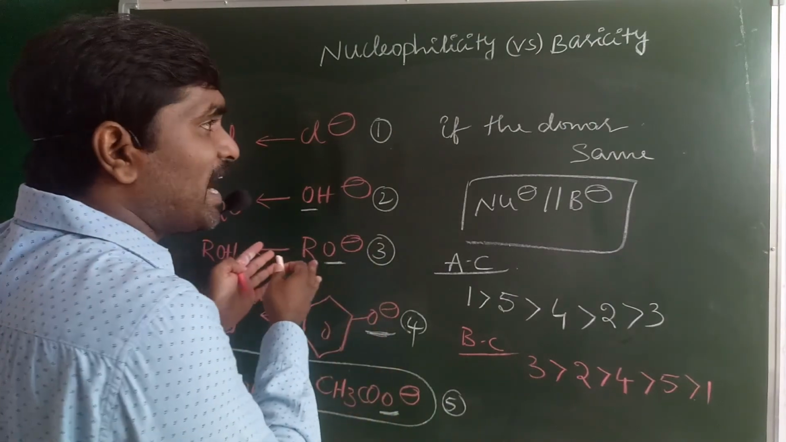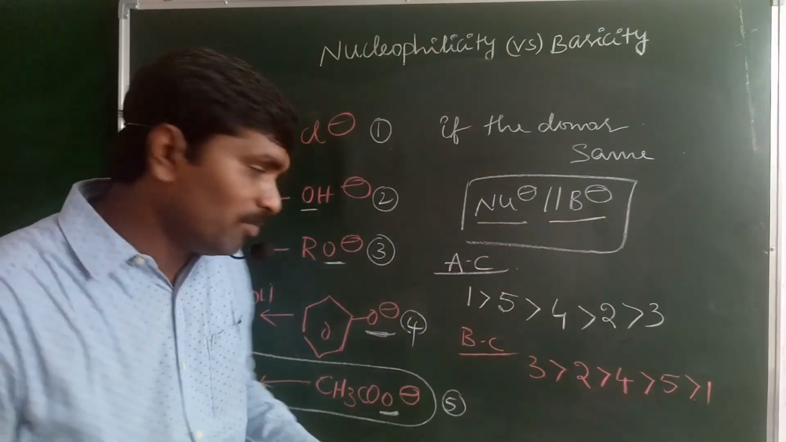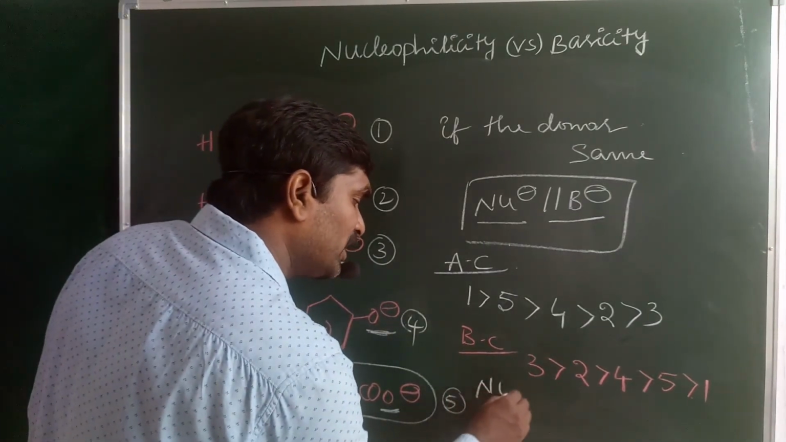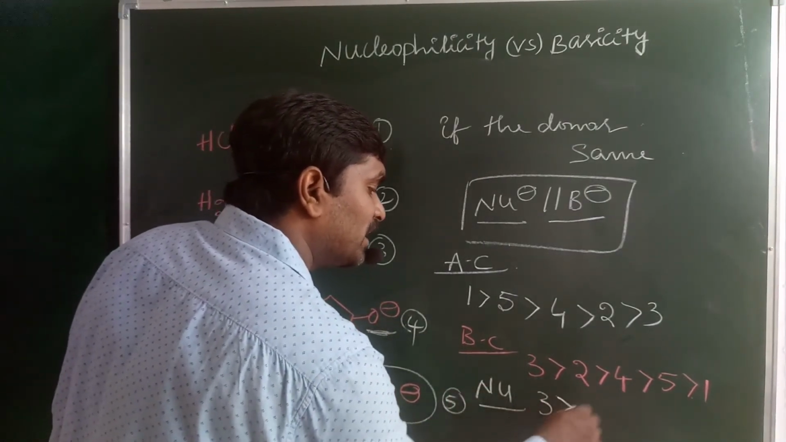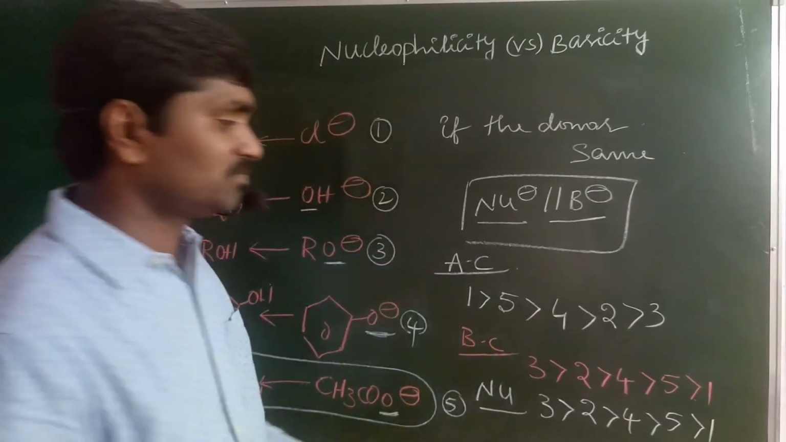So when the donor atom is the same, both nucleophilic as well as basic character are the same. Hence, our nucleophilic character is also 3 greater than 2 greater than 4 greater than 5 greater than 1.